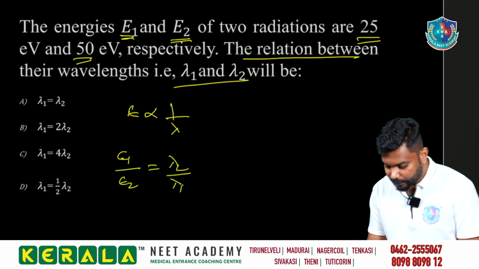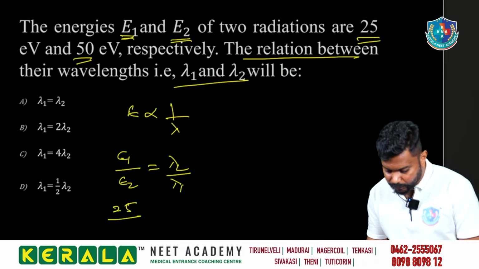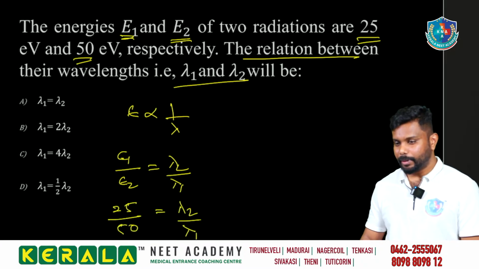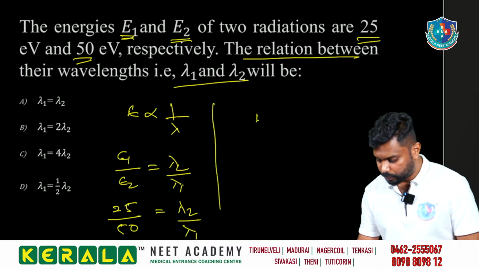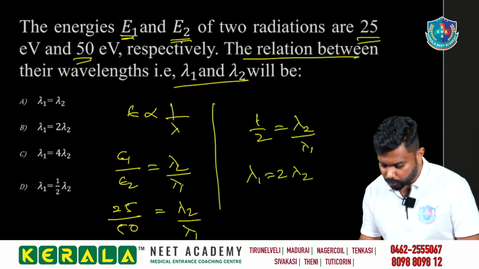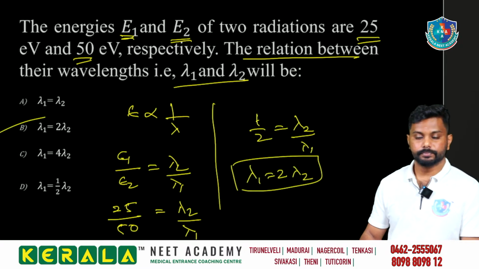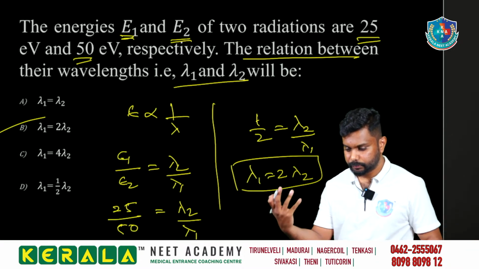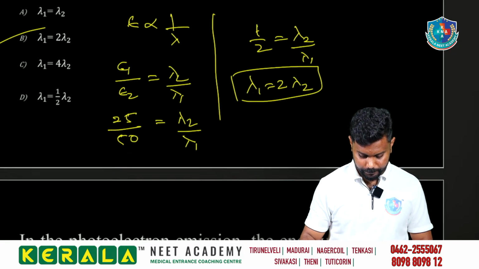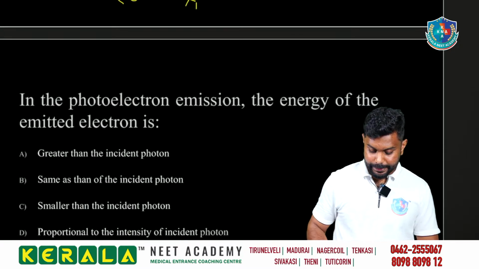What is E1? E1 is equal to 25. What is E2? That is equal to 50. So 25 divided by 50 is equal to 1 by 2, and that is equal to lambda 2 divided by lambda 1. So lambda 1 is equal to 2 lambda 2. So we are getting option B. Direct. Easy. Next.